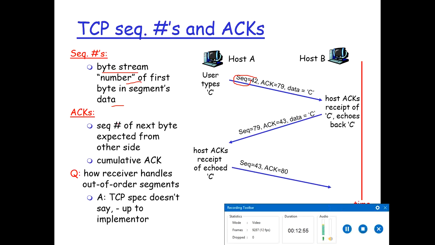Okay, so now what is the acknowledgement number? It is the sequence number of the next byte expected from the other side. It can be a cumulative acknowledgement also. Alright, now let's check over here. We have host A and host B.